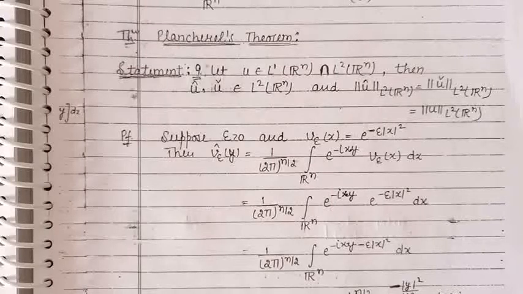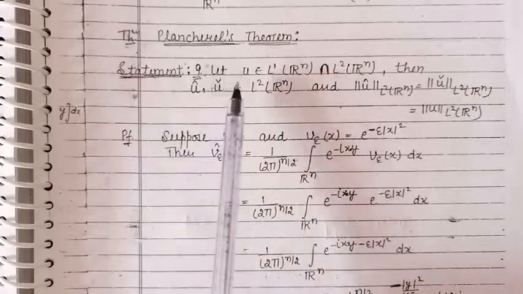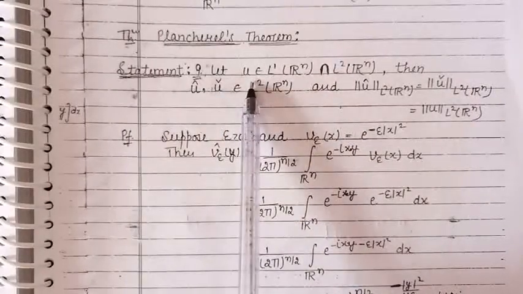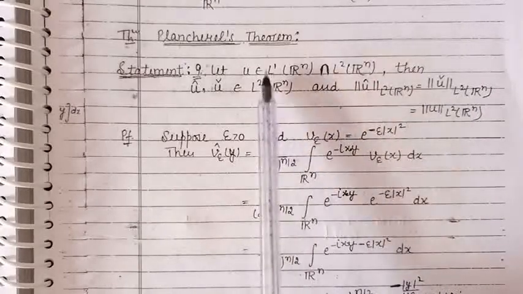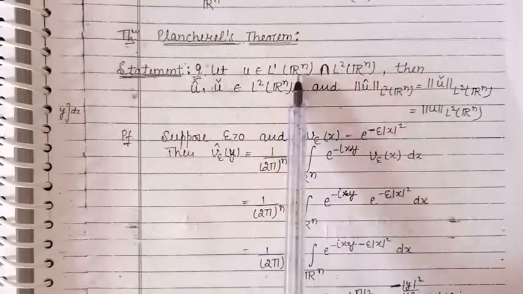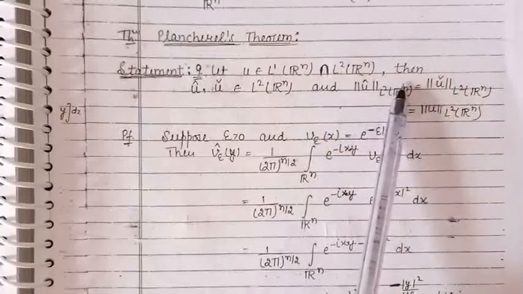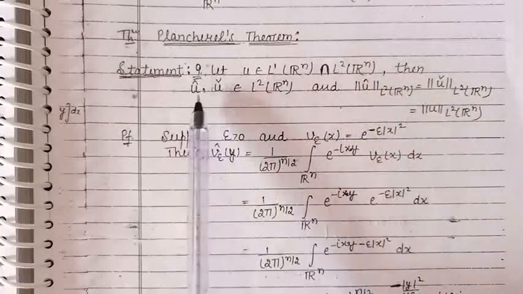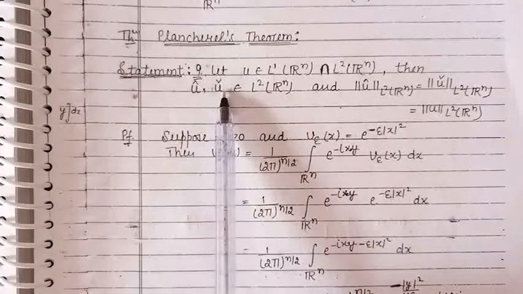Good morning, students. In today's lecture, we will discuss Plancherel's theorem related to Fourier transforms. The statement of the theorem is: let u be a function belonging to the intersection of the function spaces L1(Rn) and L2(Rn), where Rn is n-dimensional real Euclidean space. Then we have to prove that the Fourier transform of the function u and the inverse Fourier transform of the function u